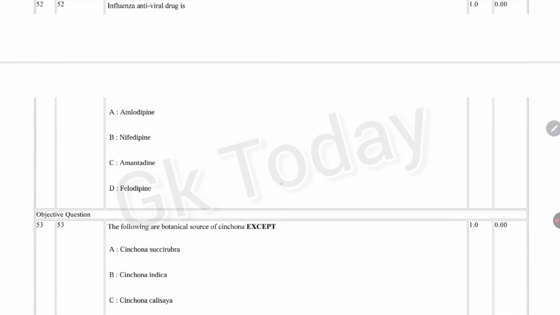Next question. Influenza antiviral drug is amlodipine, nifedipine, amantadine, or felodipine. Amantadine, option C, is the right answer.